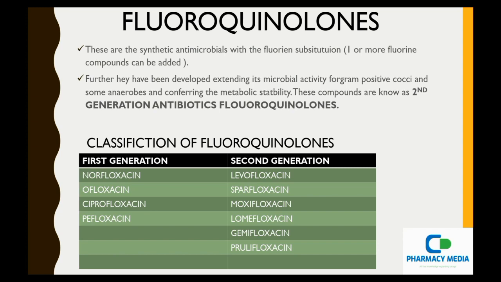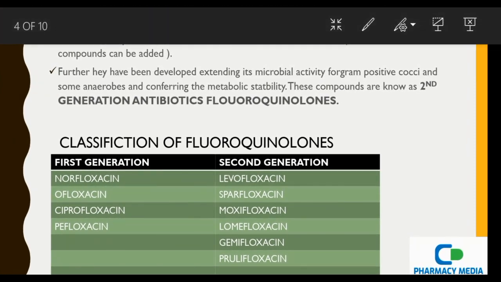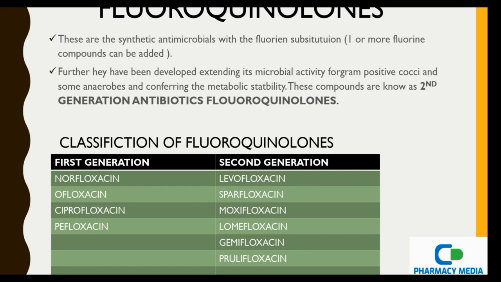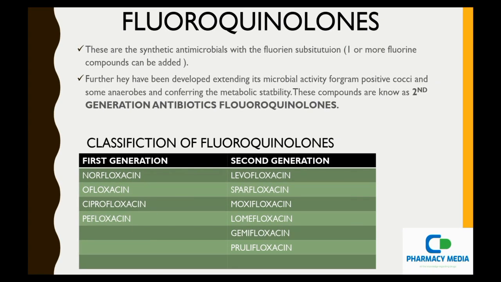Coming to the classification of the fluoroquinolones, first generation fluoroquinolones and second generation fluoroquinolones are present. The first generation fluoroquinolones are norfloxacin, ofloxacin, ciprofloxacin and pefloxacin. Coming to the second generation fluoroquinolones: levofloxacin, sparfloxacin, moxifloxacin, lomefloxacin, gemifloxacin and prulifloxacin. The prototype drug for all these fluoroquinolones is ciprofloxacin.